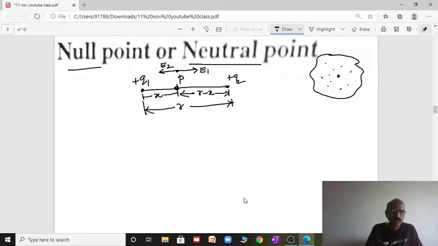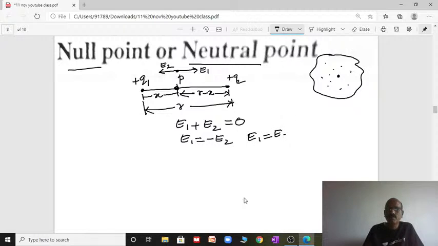At the equilibrium position, the net electric field due to the first and second charge is equal to 0. That is the null point or neutral point. So E1 is equal to minus E2, or taking the modulus, E1 is equal to E2.